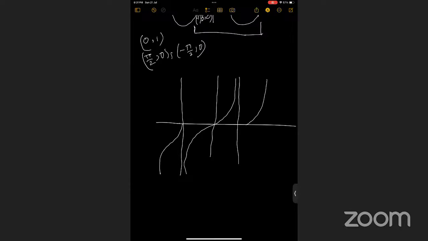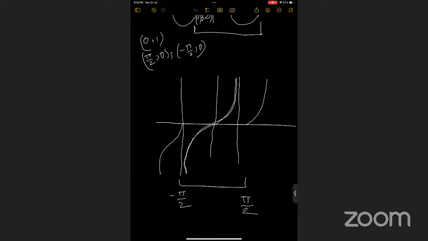Basically, this tan theta is again a periodic function, and you can see it will repeat from minus pi by 2 to pi by 2.